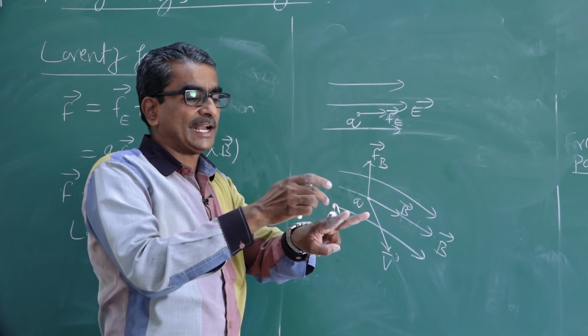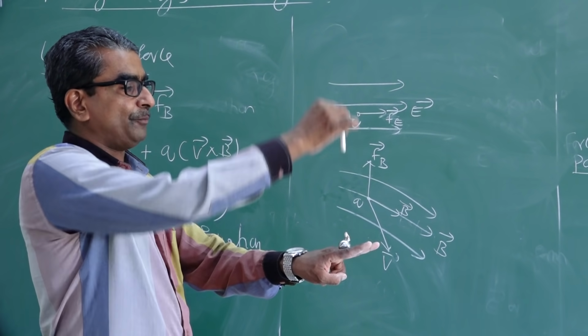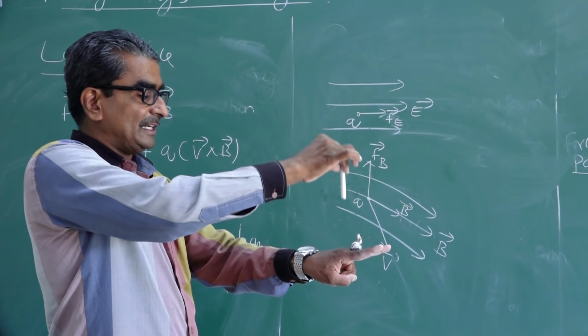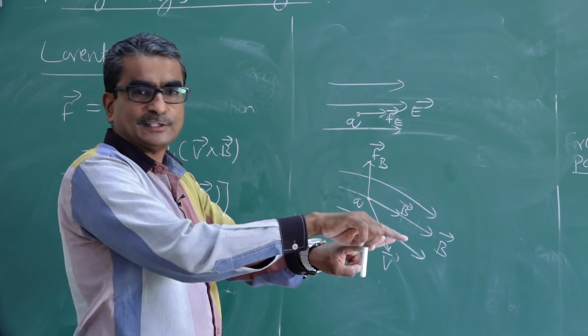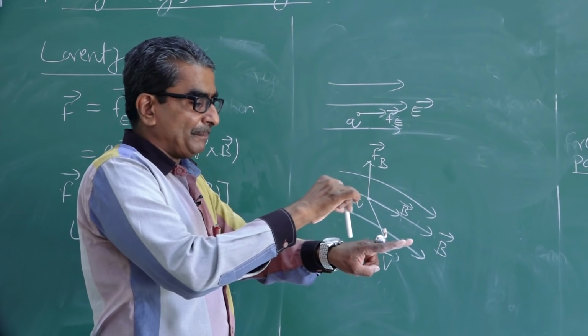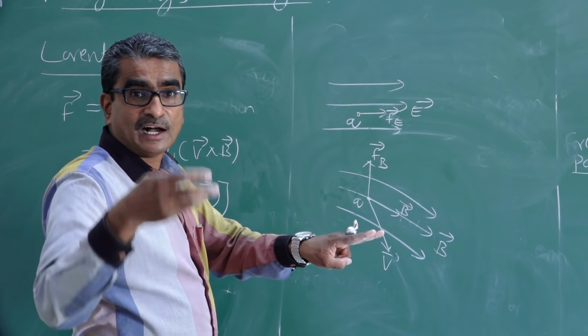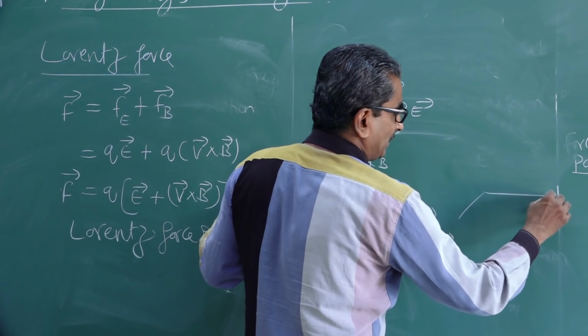The force acting on this charge will be upwards like this. That means it is perpendicular to B and it is also perpendicular to V. Alright, one more simple diagram.